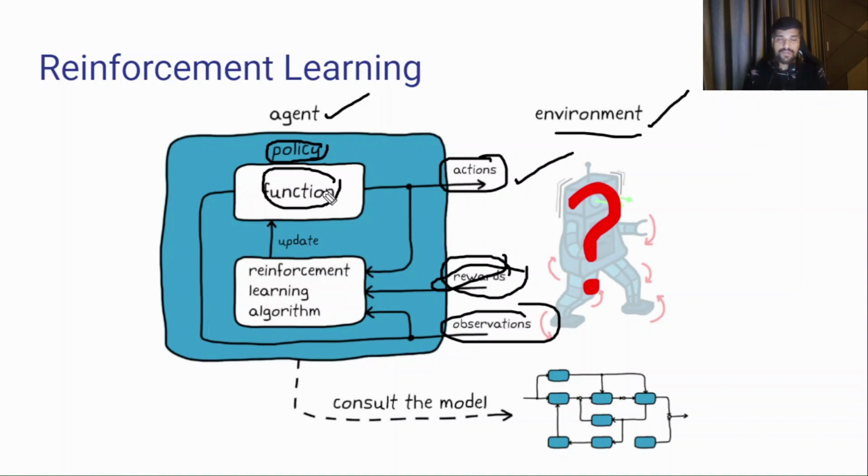It will update the function. For example, if I want to simplify this structure with a very real-time example, let's say there is a fire. A small baby doesn't know whether the fire is dangerous to him or not, right? He goes nearer to that fire. He just goes near, and when he feels the heat, he finds that something is dangerous and he pulls back. So what happened here: the fire around is the environment, and the baby is an agent.